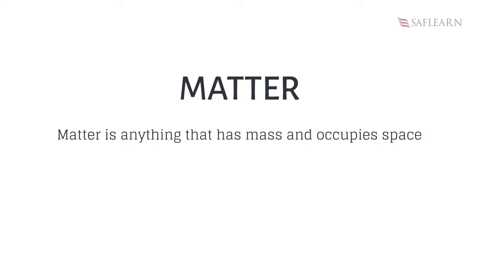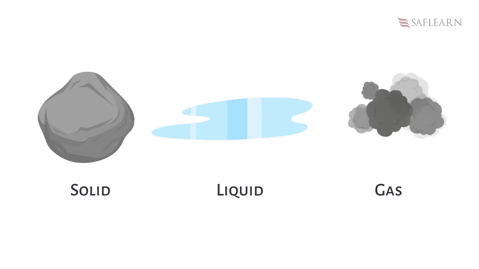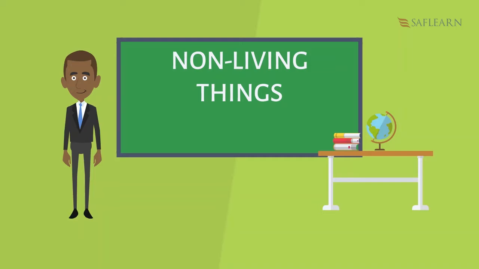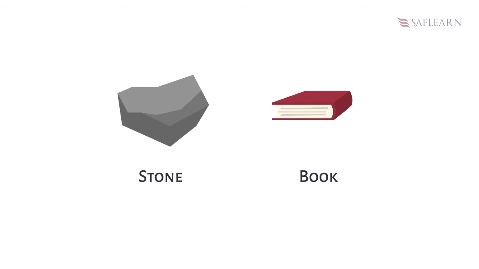It is made up of small parts called particles, and it can be concluded that everything in this world is matter. There are three states of matter, namely solid, liquid, and gas. Now let us discuss the properties of states of matter. We'll first discuss the properties of the solid state. The particles in a solid are arranged in a regular pattern. Examples are ice block, stone, a piece of chalk, book, bottles, etc.